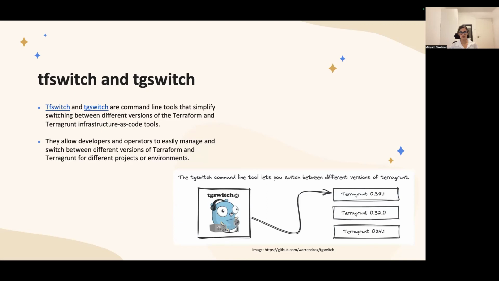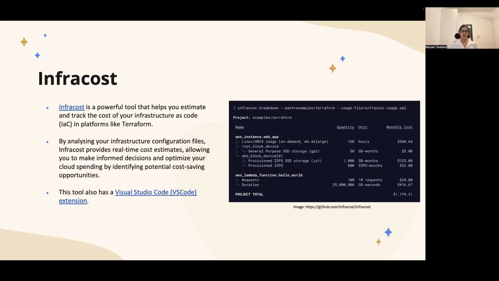We have Infracost, which is a powerful tool which helps you estimate and track the cost of your infra as code. It analyzes your configuration files and provides real-time cost estimates. And based on those estimates, you can think about your cloud spending and make it proper. Infracost also has a Visual Studio Code extension, which is nice.